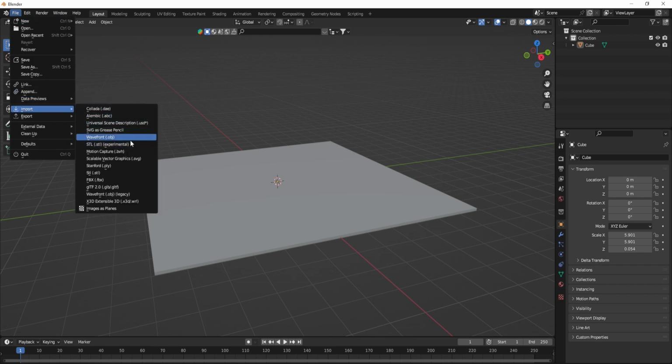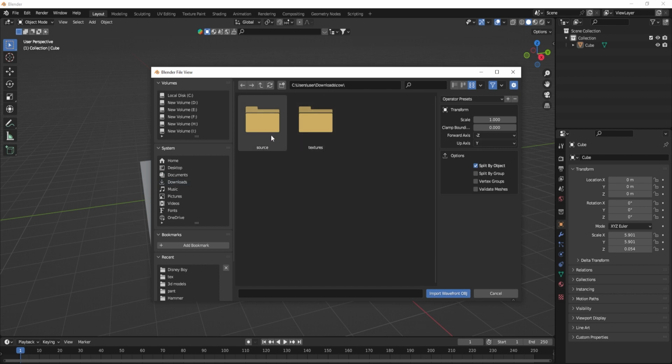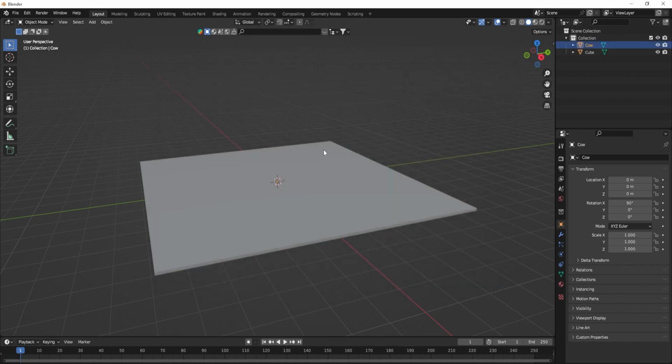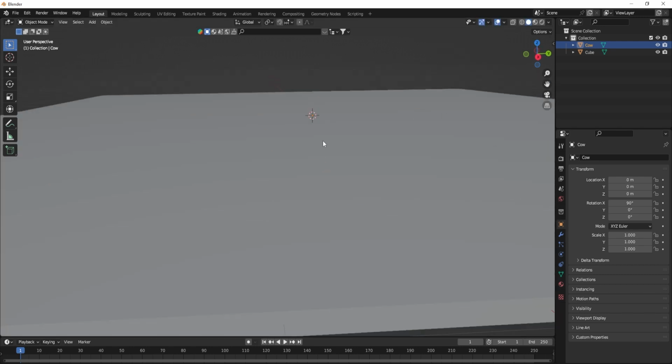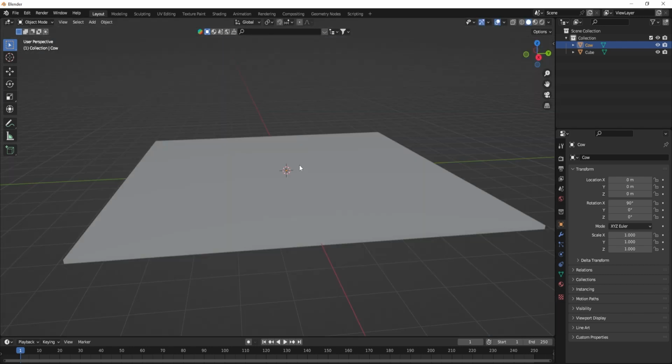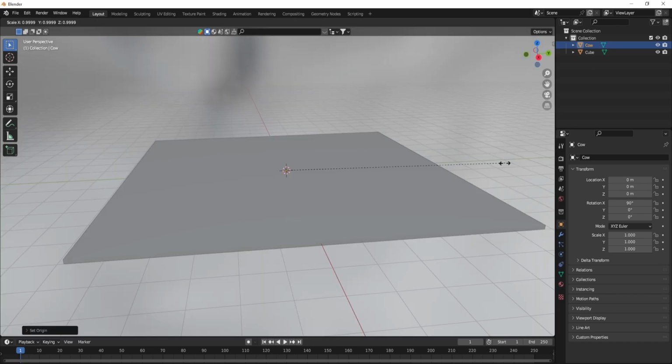Have you found it difficult that whenever you import a file in your scene, it just gets lost in the huge graveyard? For that, right click and in the origins select geometry to origin and it's here.